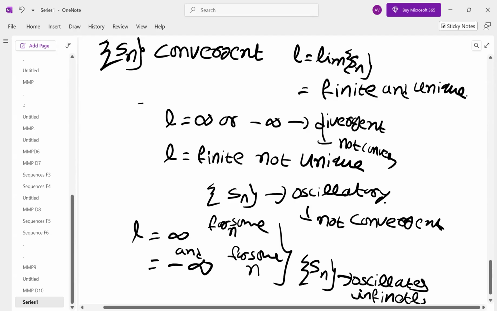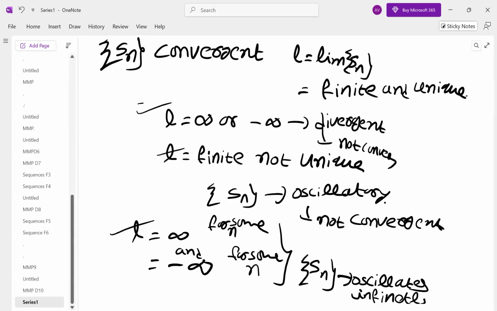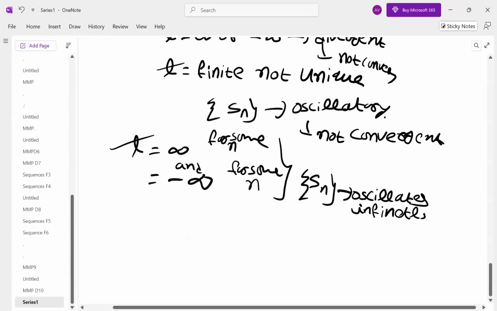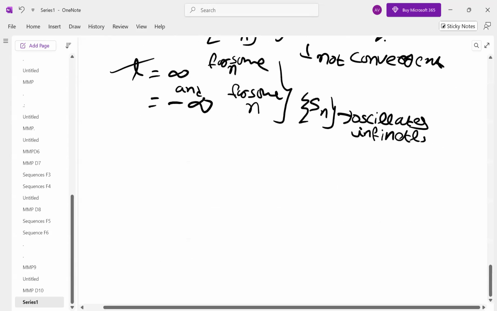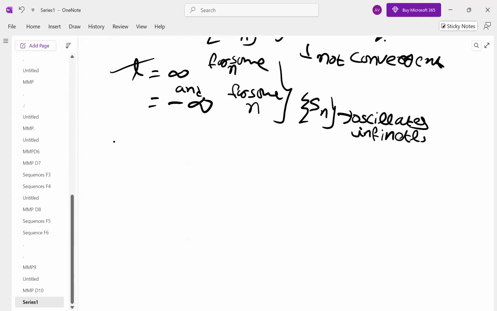If it is not convergent, it cannot be Cauchy sequence. Remember, if it is convergent only, it is Cauchy. Not convergent, not Cauchy, because of the if and only if statement. So in order to test whether any sequence is Cauchy sequence or not, the best principle is to test whether it is convergent or not. To test convergence, we use this. So for example, a question may be given,